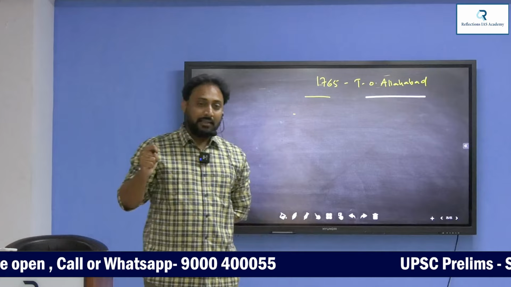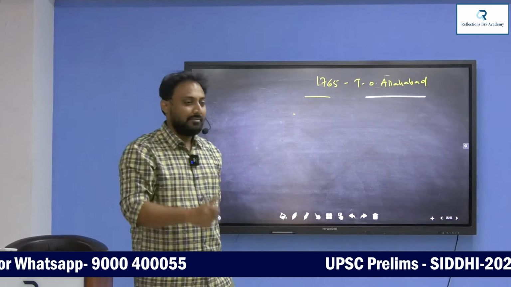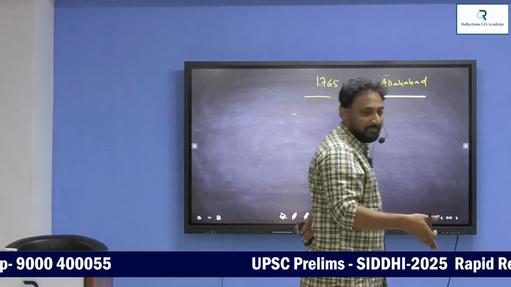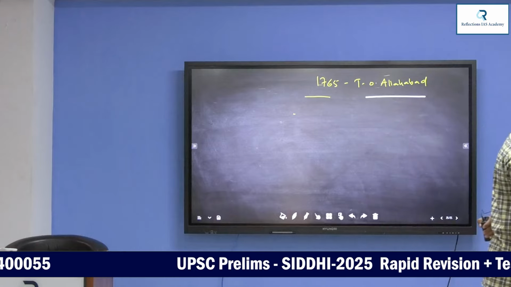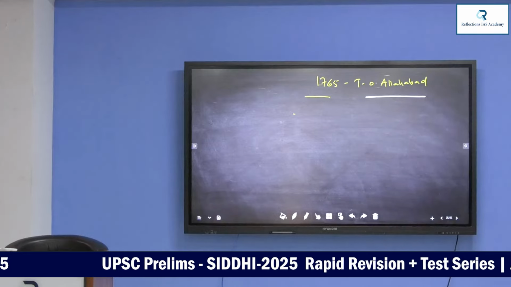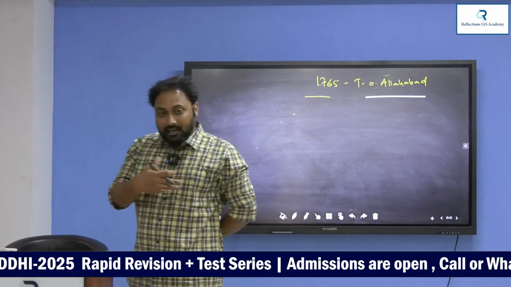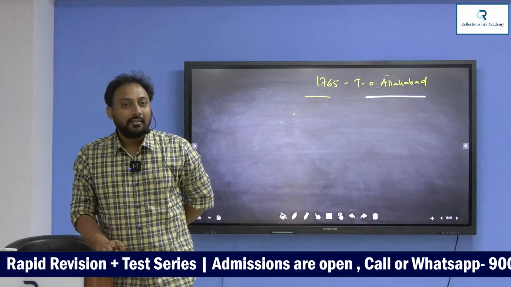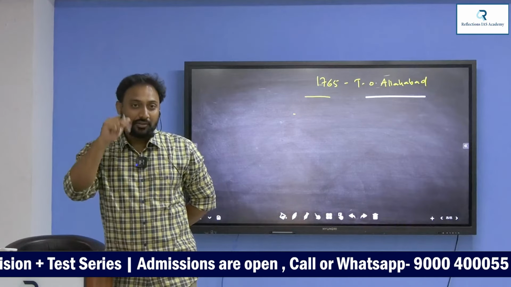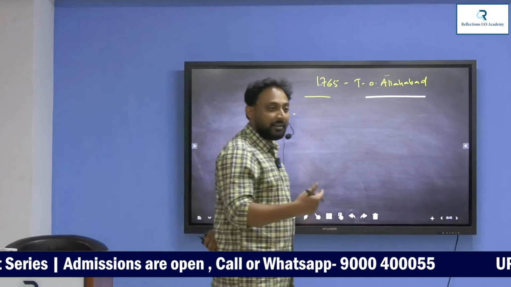After the Battle of Plassey, what did Mir Jafar give to Clive? Because he only made him Nawab. What did Mir Jafar give to Clive? Diwani rights over 24 parganas. That is given to the company. Personally, something was given to Clive: 2,34,000 pounds were personally given to Clive.